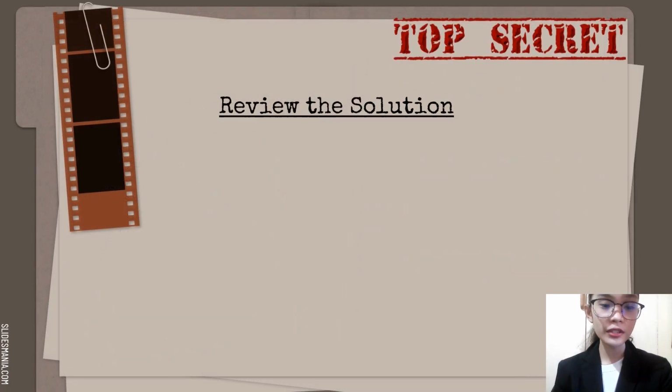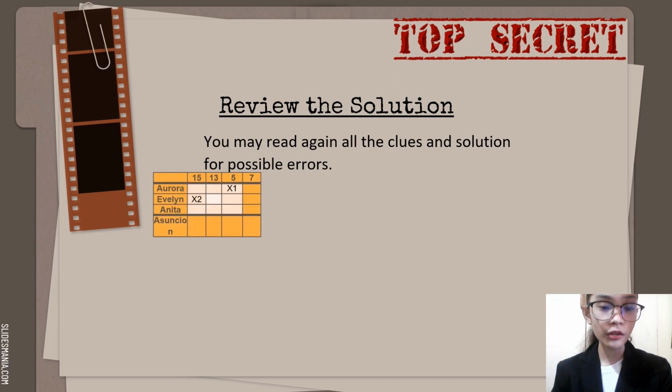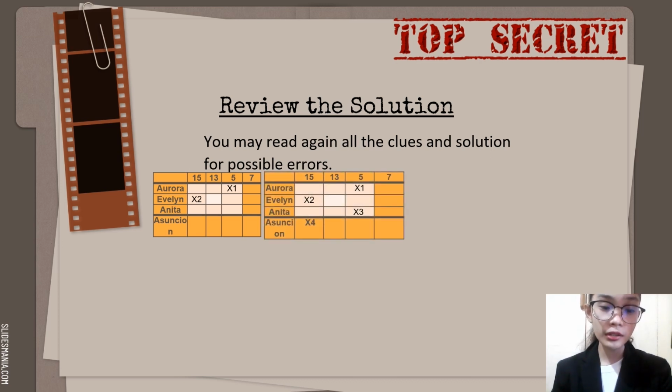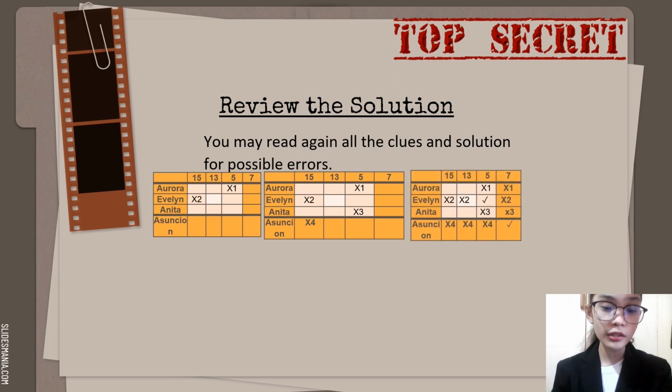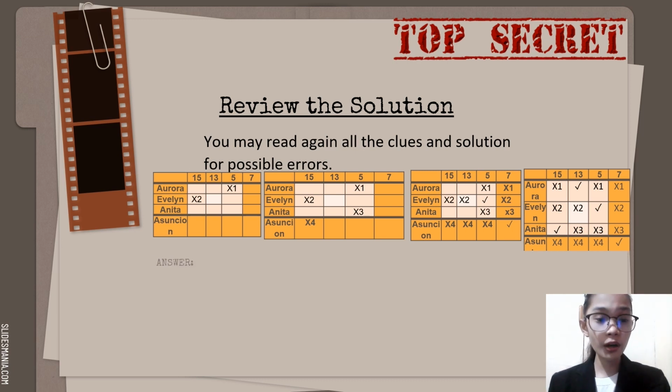And after knowing the four children's age, let's review the solution by reading again all the clues and processes we have done for possible errors. From clue number 1, we cross out the age 5 for Aurora and age 15 for Evelyn in the table. From clue number 2, we cross out the age 5 for Anita and 15 for Asuncion. From clue number 3, we cross out the age 5 for Asuncion, leading us to her age, which is 7. And after crossing out the age for other children, this leads us to another conclusion that Evelyn's age is 5. And last, from clue number 4, we are able to find out that Anita's age is 15, while Aurora's age is 13. So now for our answer.